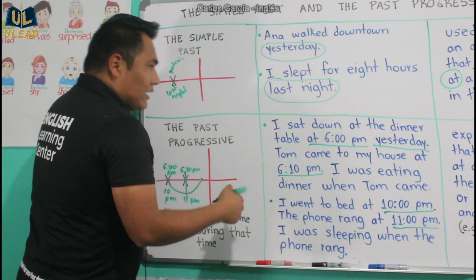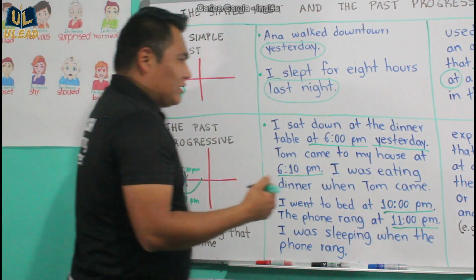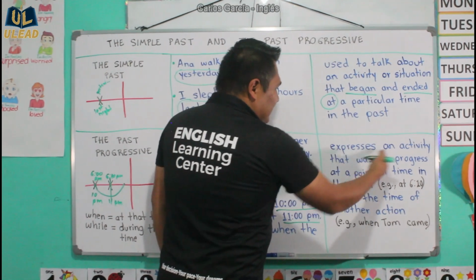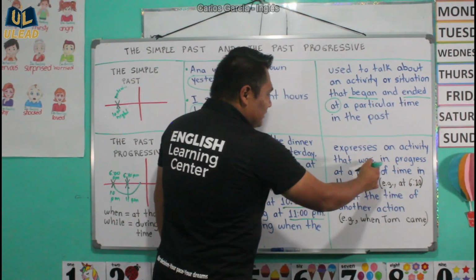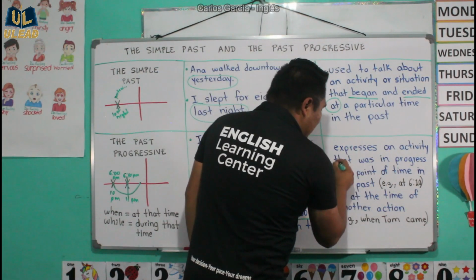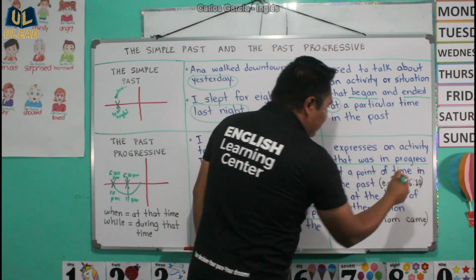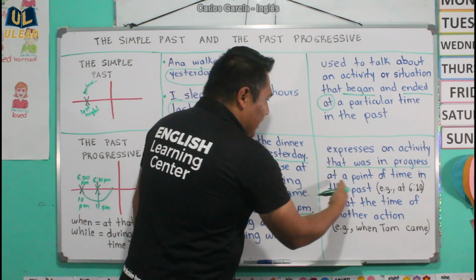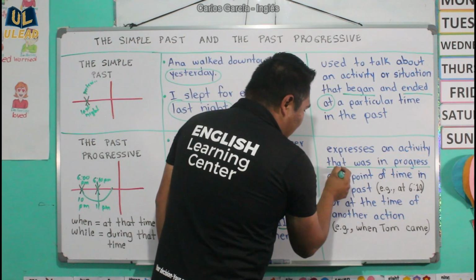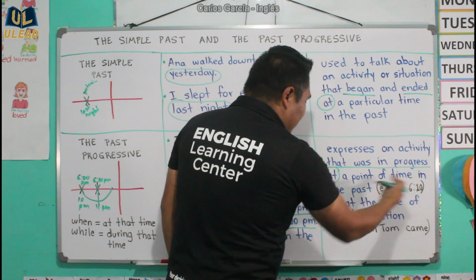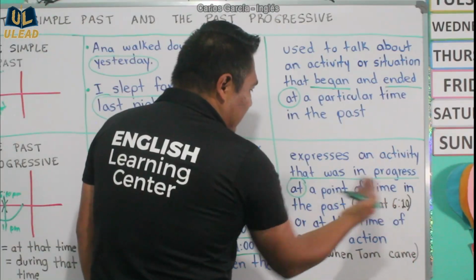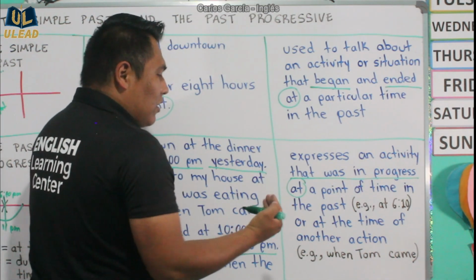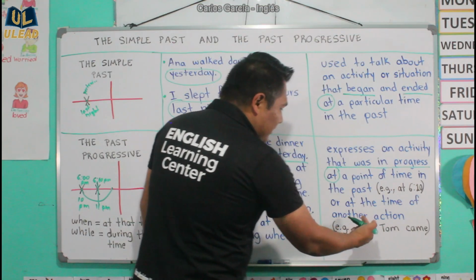Now let's look at the definition of this. The past progressive expresses an activity that was in progress, that was happening, that was occurring at a point of time in the past, for example 6:10 p.m., 7 p.m., 11 p.m., or at the time of another action.